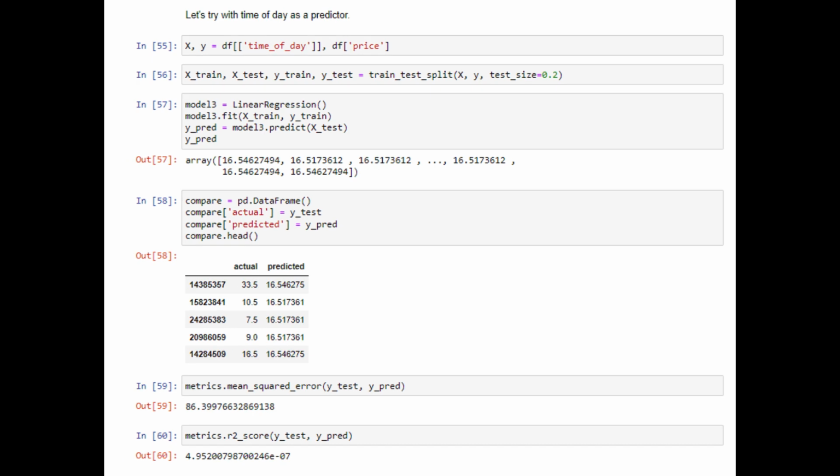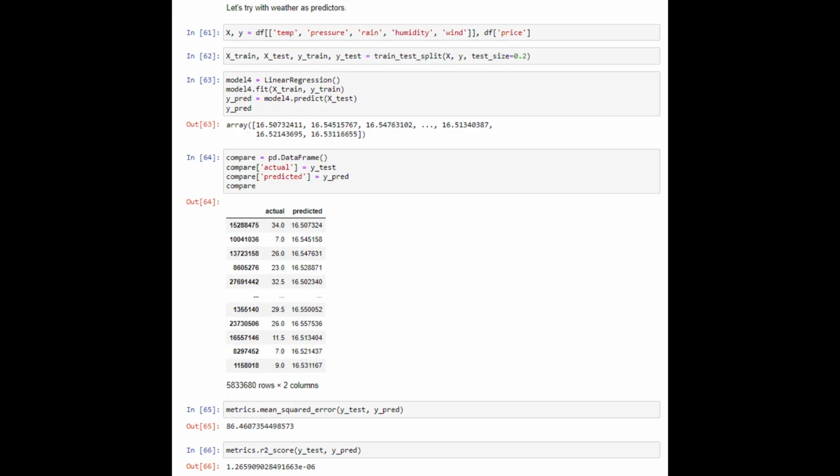And our third model as well is using time of day as a predictor to predict price. You can see all of the code here and the mean squared error and R-squared score. And finally, our last model is going to be made with the weather features as predictors. So you can see the model here and comparisons, as well as the mean squared error and the R-squared score.